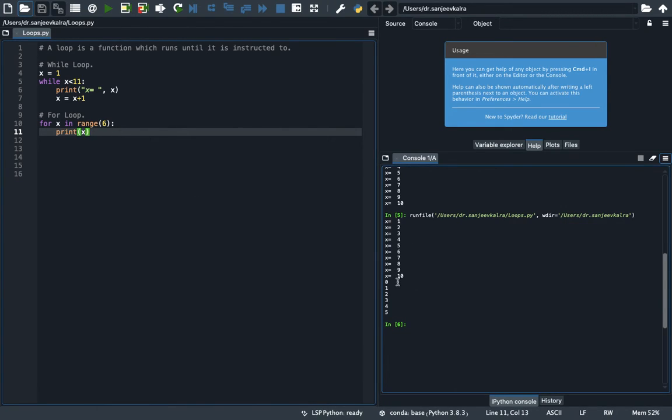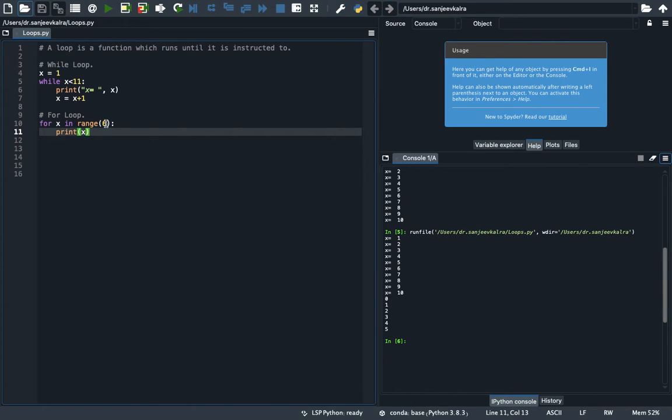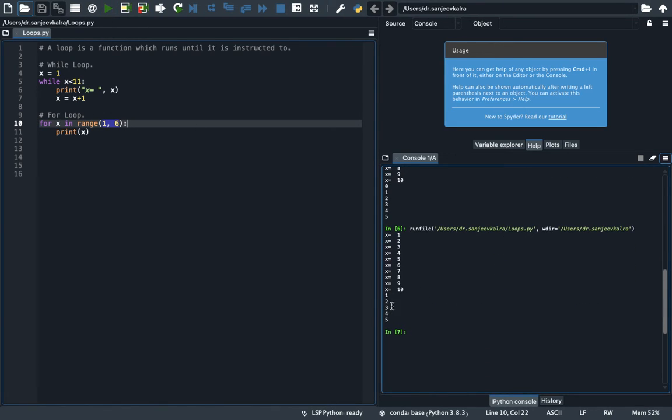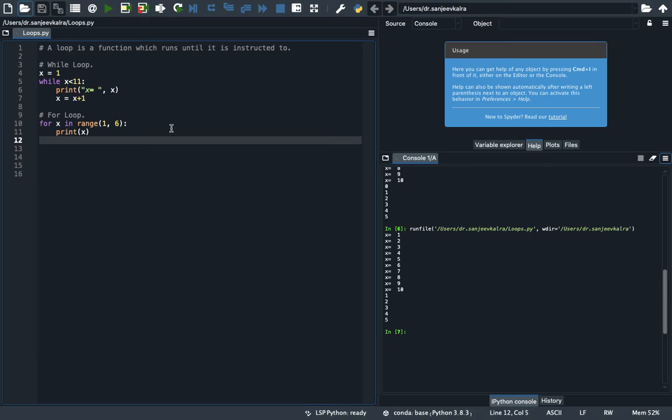You will be noticing that in the while loop the numbers were starting from 1, but in for loop the numbers are starting from 0. This is because in for loop we have given a range, like we are specifying a limit till 6, so it will start automatically from 0. But if we want to start from 1, we will write 1 comma 6. So x would be printed from 1 to 6. Let's again print it. So see 1, 2, 3, 4, 5. So this is how for and while loops work.